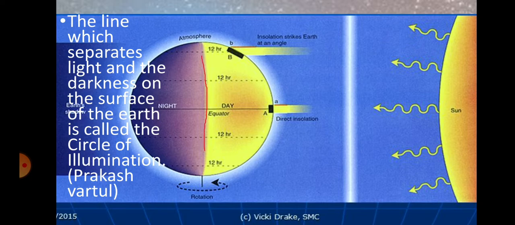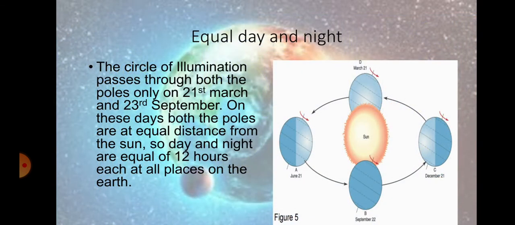This line is called the circle of illumination, which separates the day and night parts on the earth.